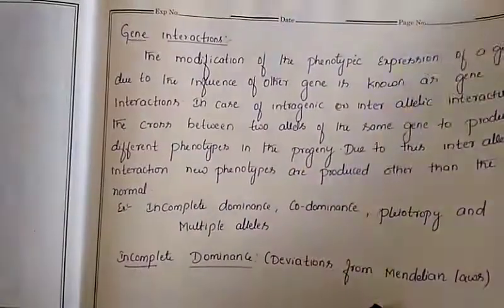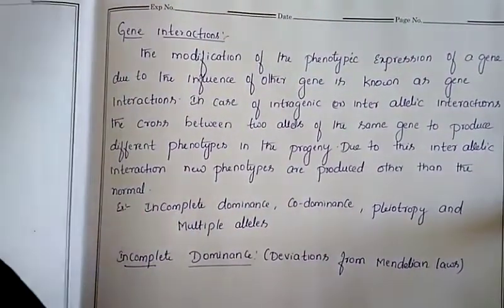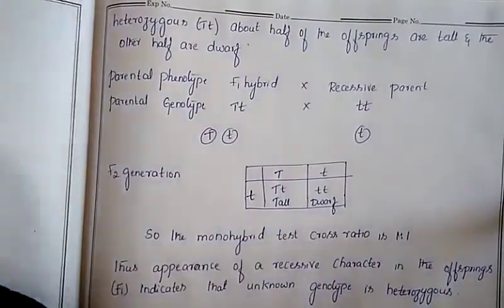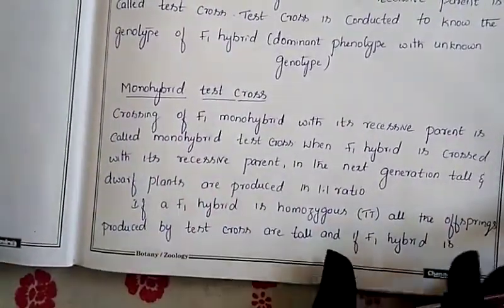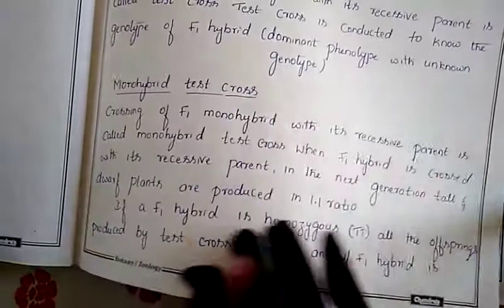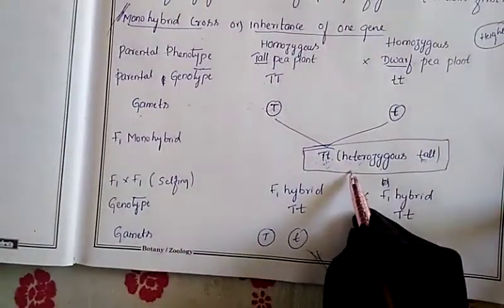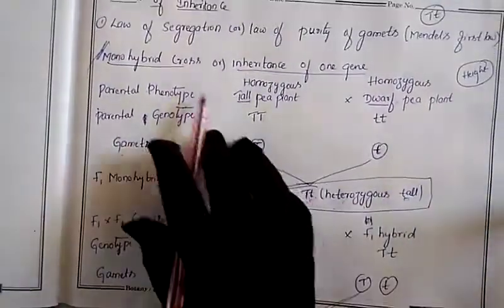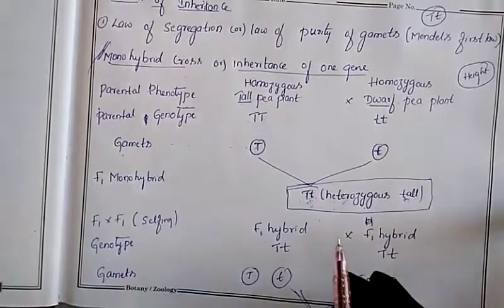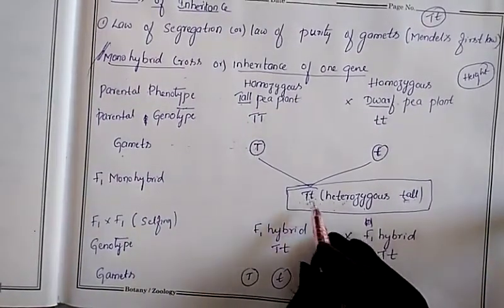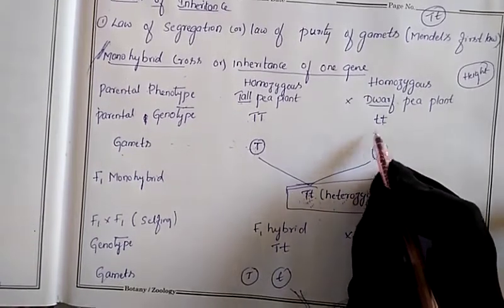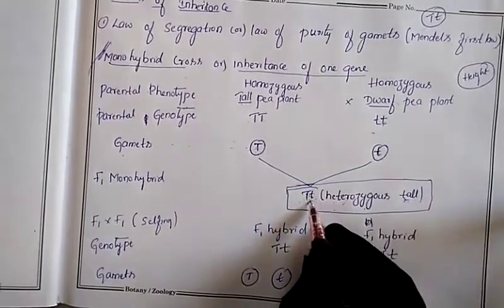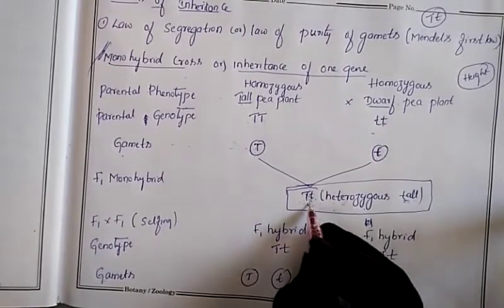Next we'll go for the test cross here. What is the meaning of a test cross? Monohybrid test cross, to whom we are calling it, means crossing the hybrid. Monohybrid test cross means, this is the monohybrid we have just discussed. Now test cross means crossing the hybrid with a recessive parent. Who is the recessive parent? This is the recessive parent. So crossing the hybrid.